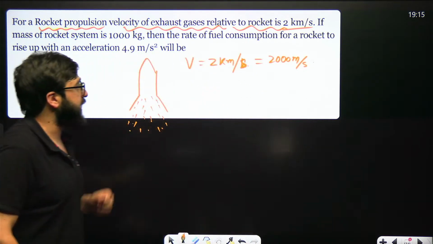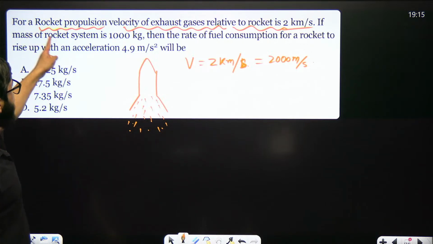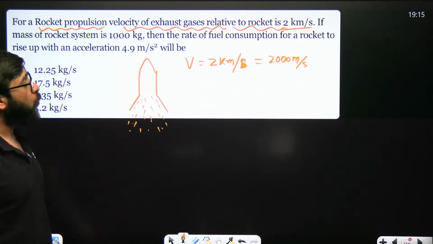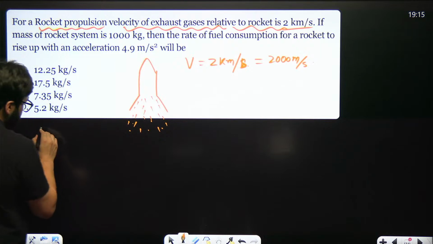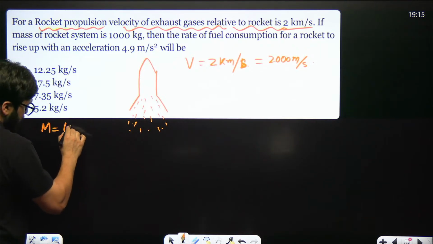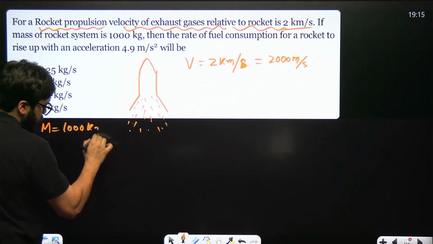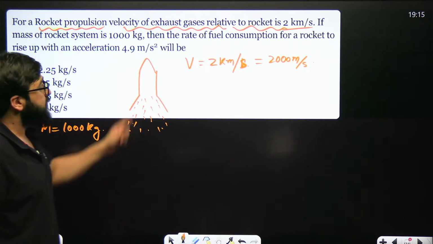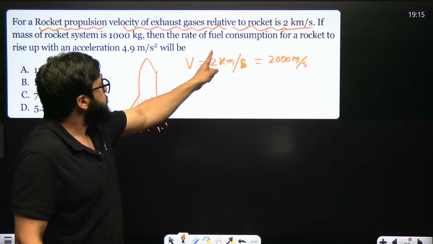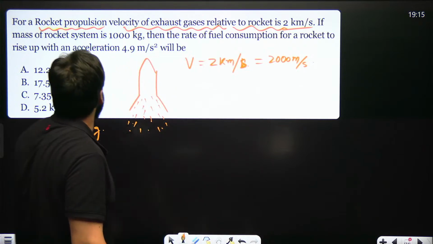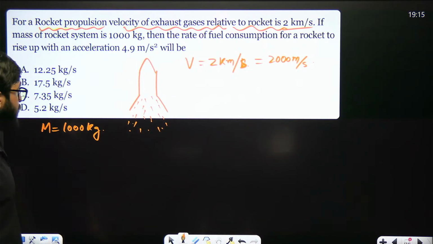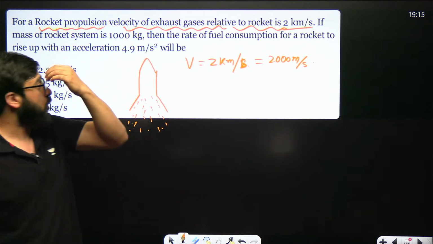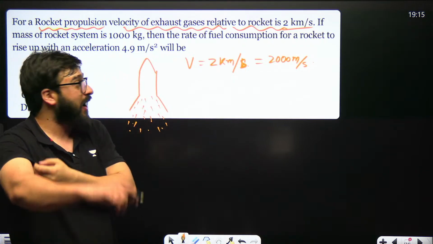Velocity of exhaust gases. If the mass of the rocket is 1000 kg, it says that the mass of the rocket is given as 1000 kg. Understand very carefully. Then the rate of fuel combustion for a rocket to rise up with an acceleration of 4.9 meter per second square will be.